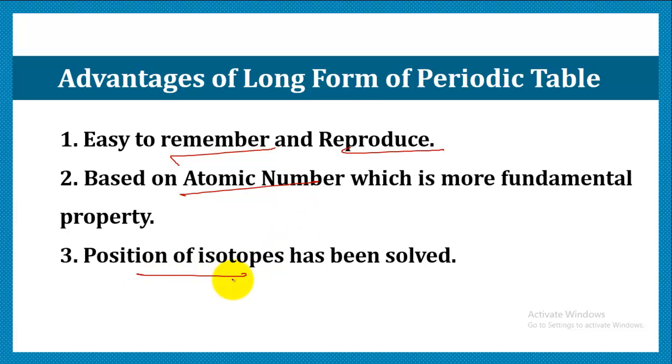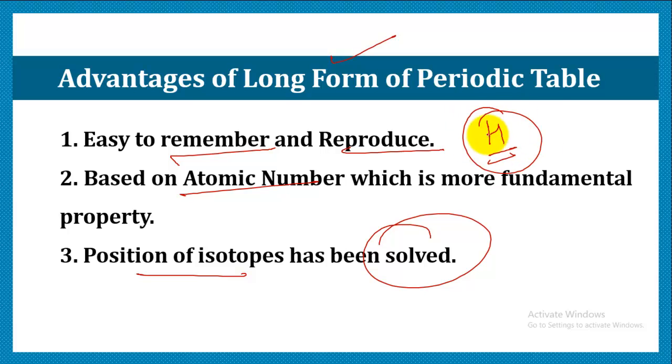And the problem of the position of isotopes is resolved, because according to the long form of the periodic table, if hydrogen is placed at some position, this position is the same for its isotopes also. That means isotopes are not separately placed. All the isotopes of a given element acquire the same position in the periodic table.